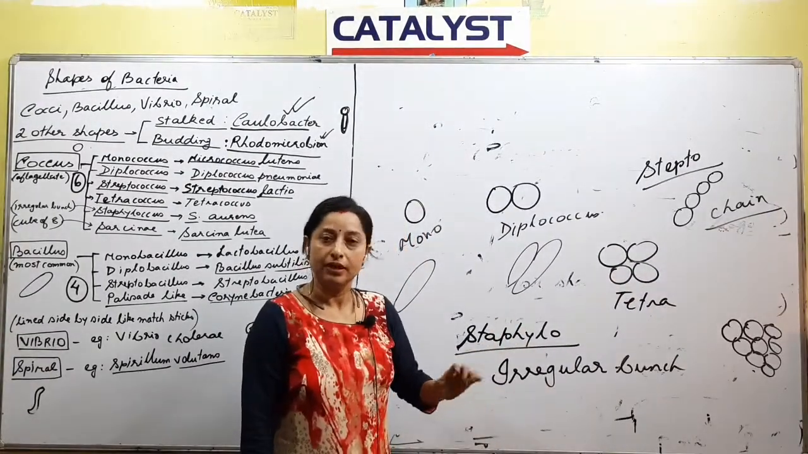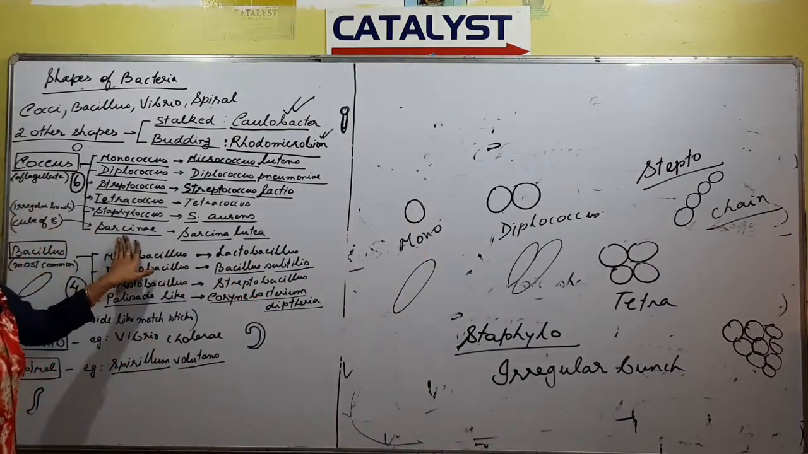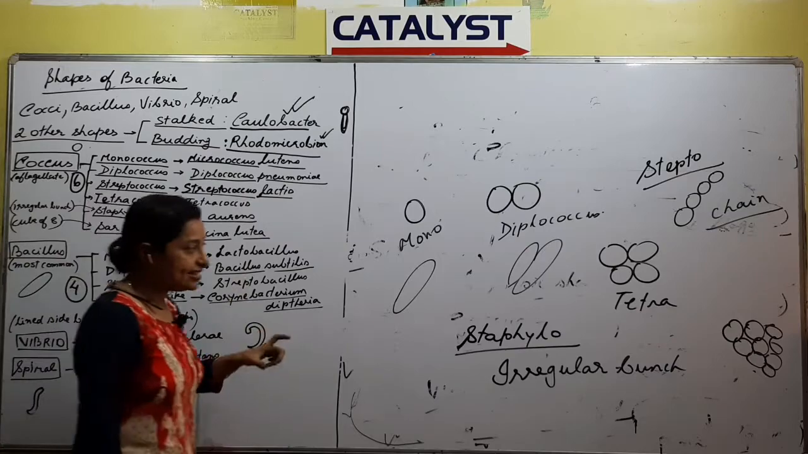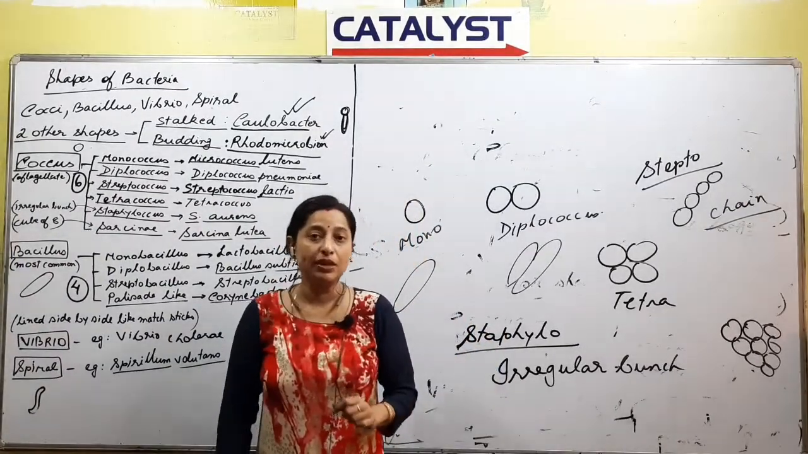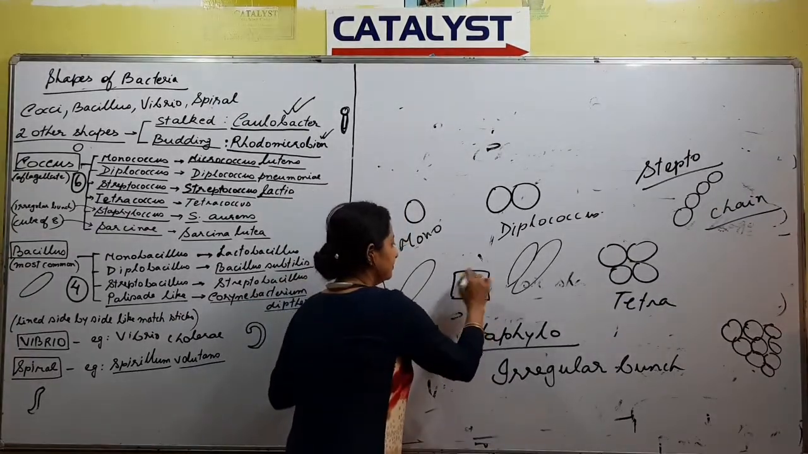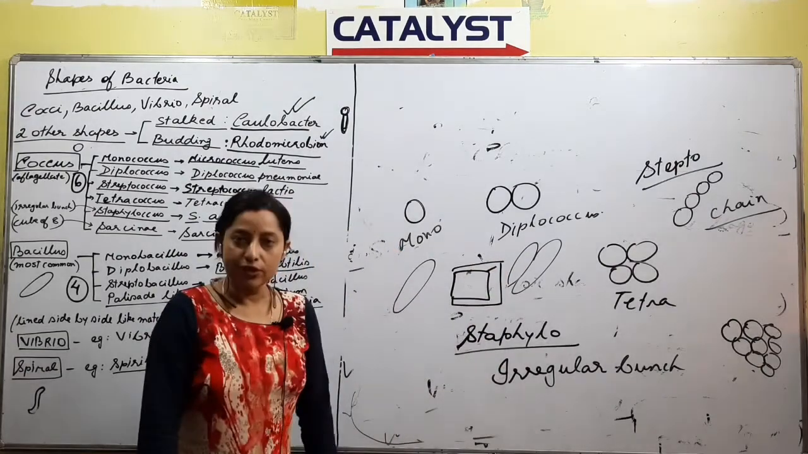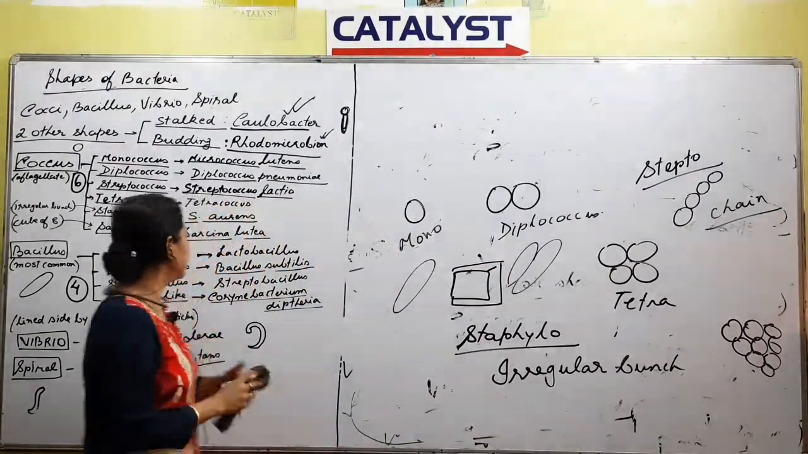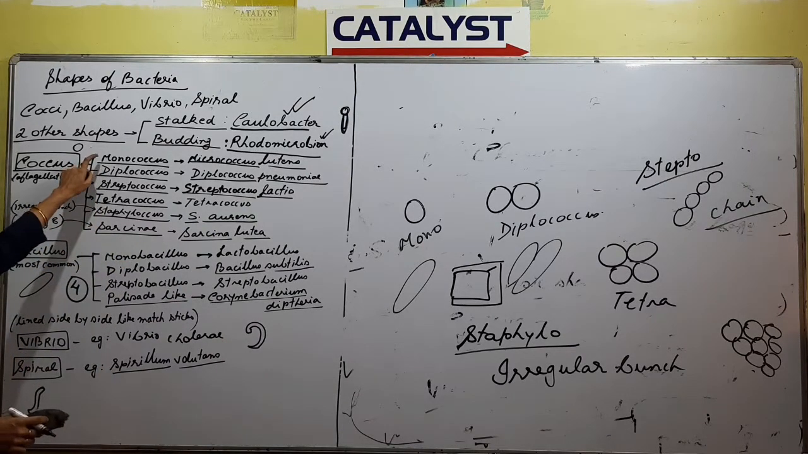Right? And ultimately, we have something called as Sarcina. Sarcina is a term that is used when the coccus bacteria remains in the form of a cube. If bacteria stay in a cube form, then that structure we call Sarcina. So what you need to remember? The meaning of mono, diplo, strepto, tetra and Staphylo and Sarcina.